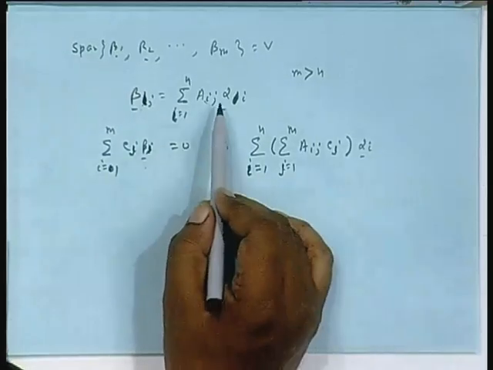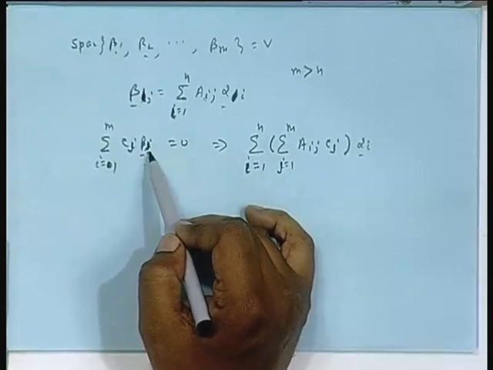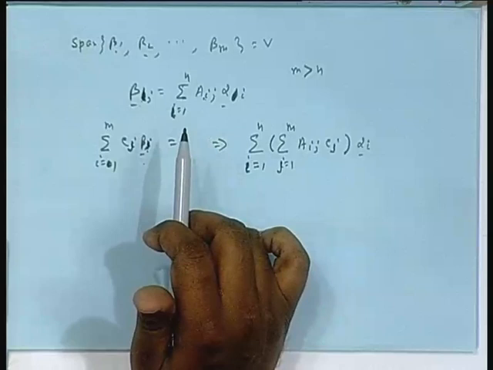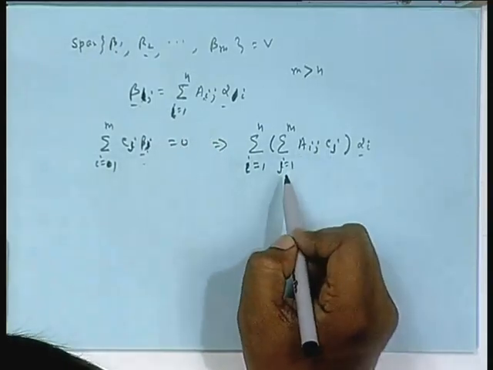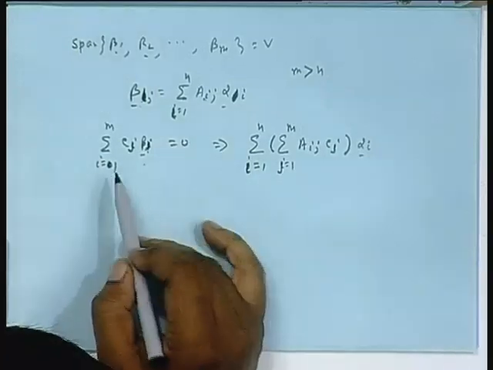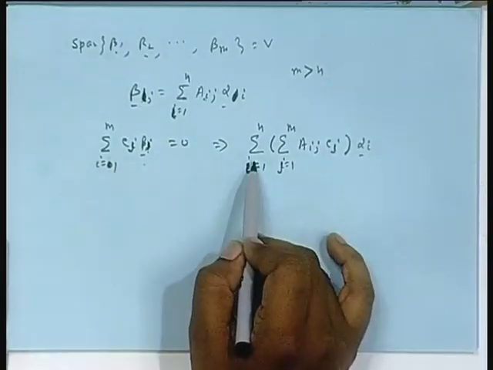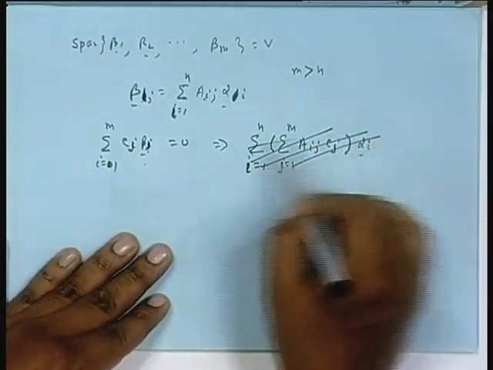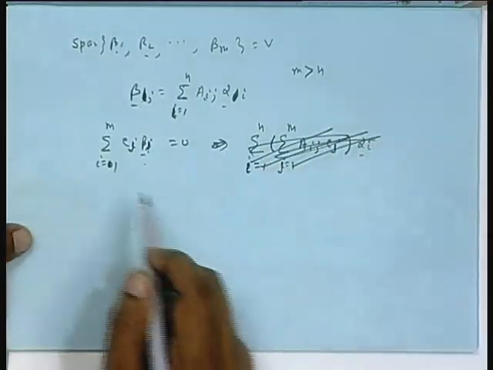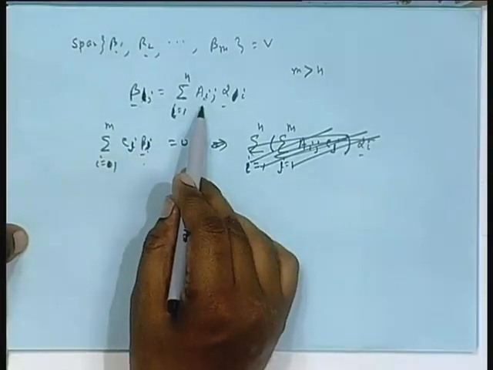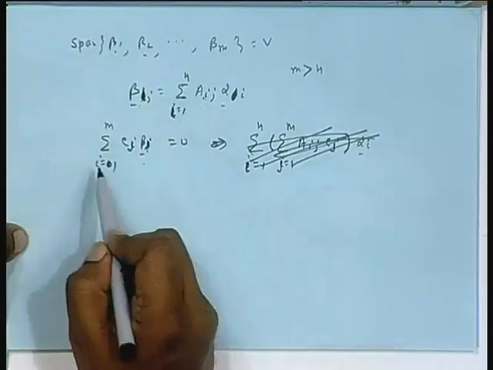What is the problem? This I am replacing here. This summation is here, then I am interchanging the two summations. You're saying left hand index. Okay, let me instead of correcting it, let me do it here again. One second. No, that was right. Here, beta j. So here I am replacing this beta j.